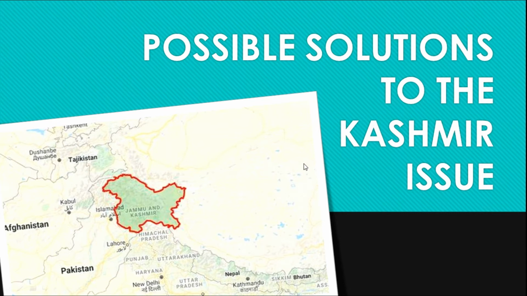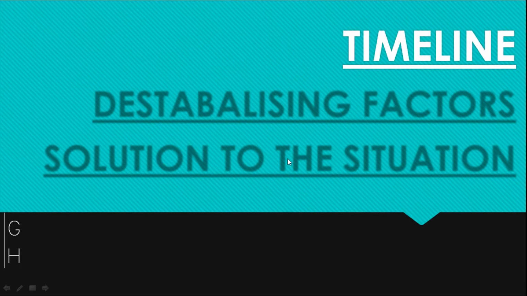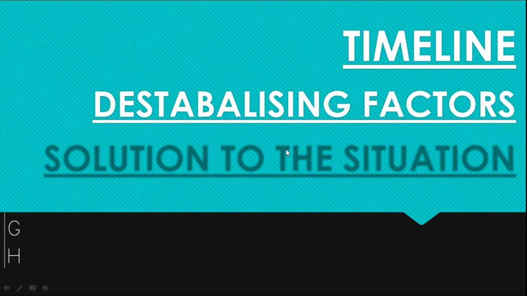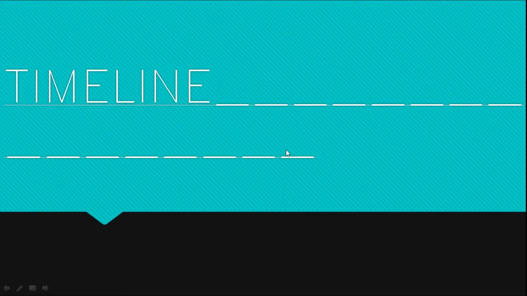So this is a presentation on possible solutions to the Kashmir issue, and we'll discuss the problems and the solutions. So let's begin. First we'll go through the timeline of how the Kashmir issue actually evolved, then the destabilizing factors, and then the solutions to the situation. Now, timeline.